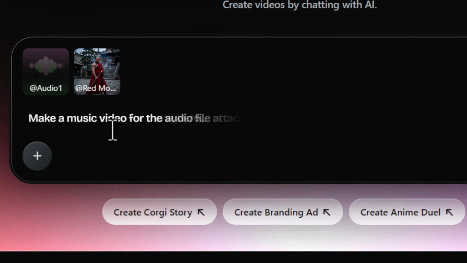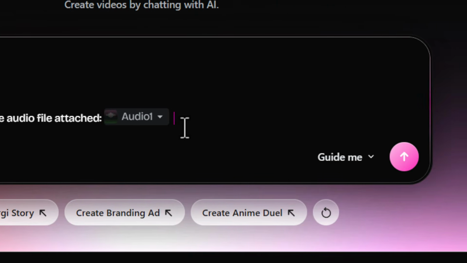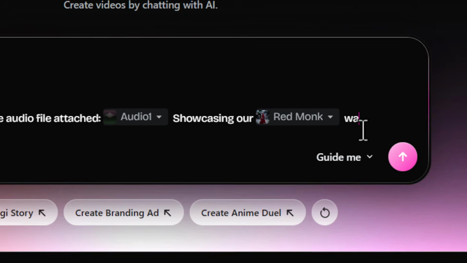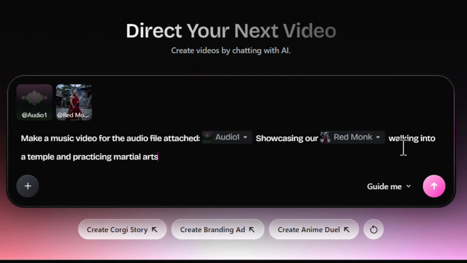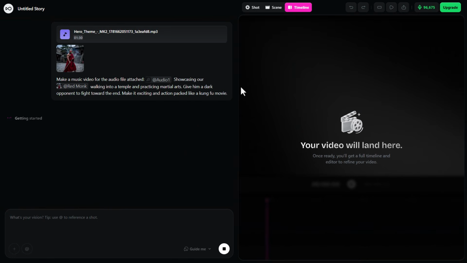So what I'm going to type is make a music video for the audio file attached, and I type in I choose audio 1. And then I give it an idea of what to work with, showcasing our Red Monk walking into a temple and practicing martial arts, give him a dark opponent to fight towards the end, make it exciting and action-packed like a kung fu movie. So I have this prompt here to get us started. And now that I have Guide Me chosen, I click this little arrow. And it'll take us into the chat when we start to work on this music video.